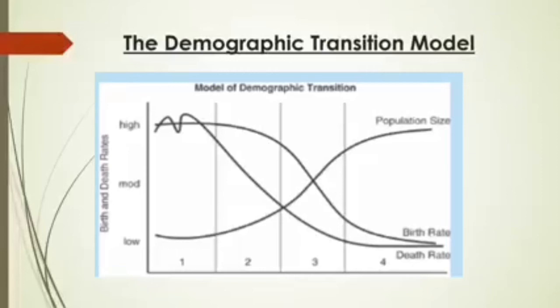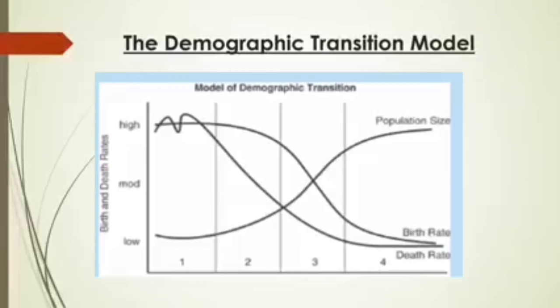Mortality rate means children die at the time of birth. More children die because of lack of medical facilities, shortage of food supplies, poor hygienic facilities, and little development in medical science. That is why the birth rate and death rate are very high during stage 1.